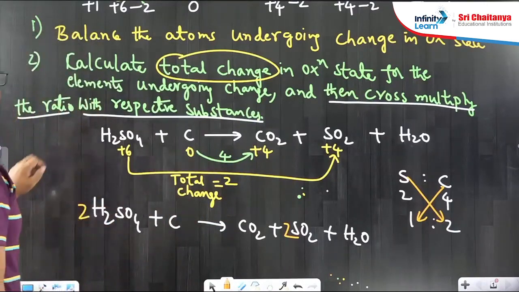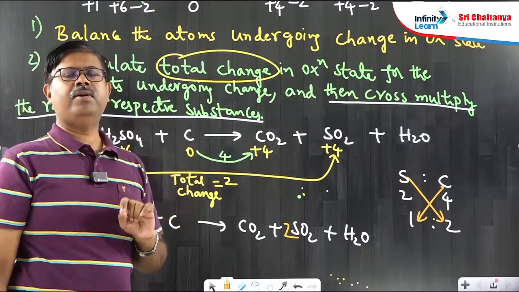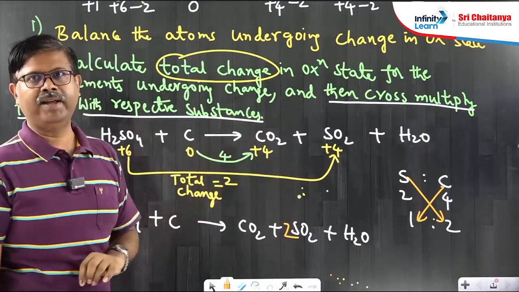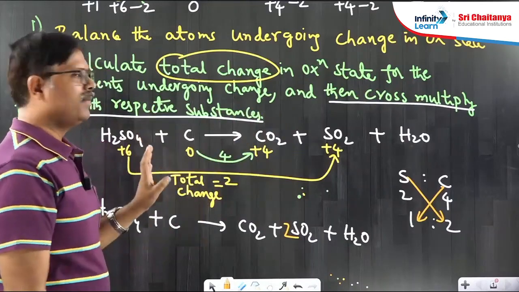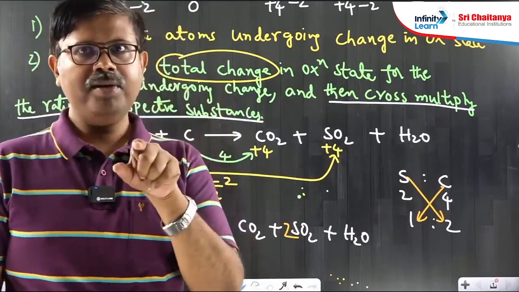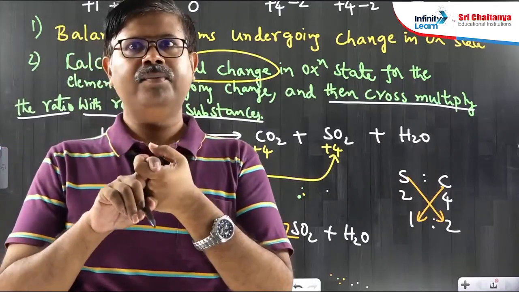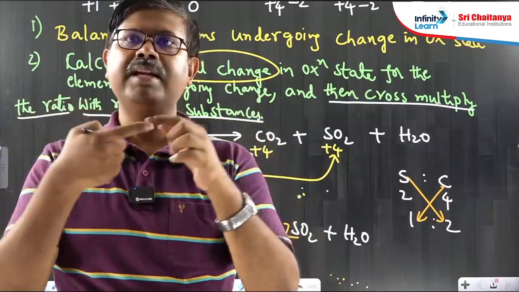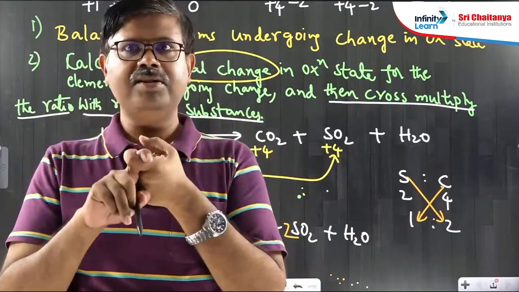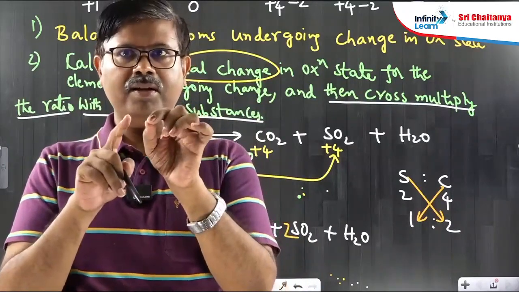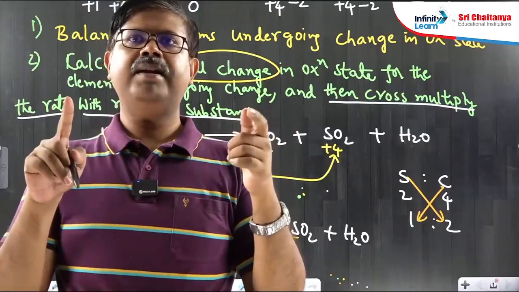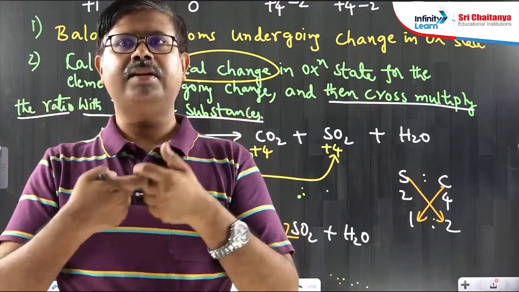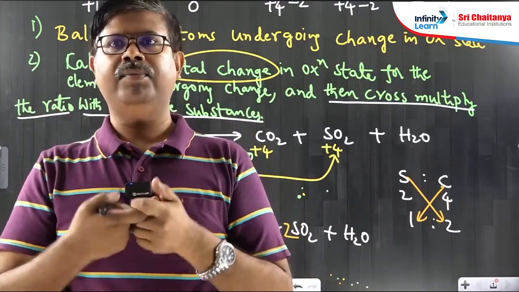Now, this is the second step, which is the most important step. What is that? Take the total change and then cross multiply. So in this process, what is happening behind? We are actually equalizing the electrons, because change in oxidation state is caused by electrons only, and when we cross multiply, this electron transfer gets equal.